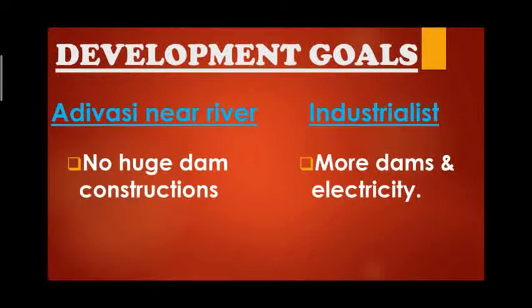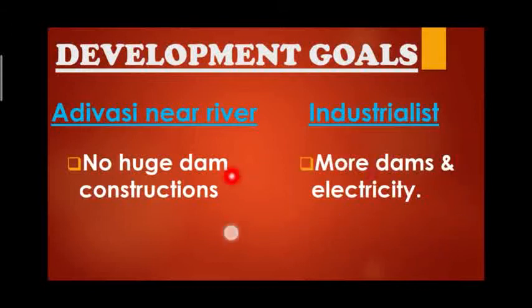Another example we can take is the Adivasi who resides near the river, and the industrialist. What is development for the industrialist? More dams and electricity. Why is he searching for electricity? Because he wants to set up his industry, his manufacturing unit, in that area. That is why he searches for electricity and more dams.